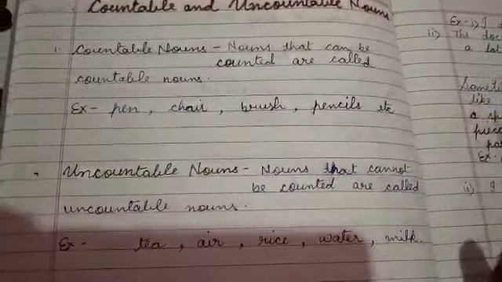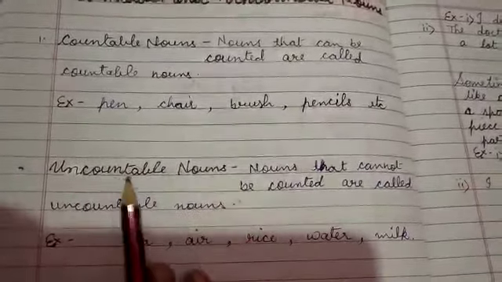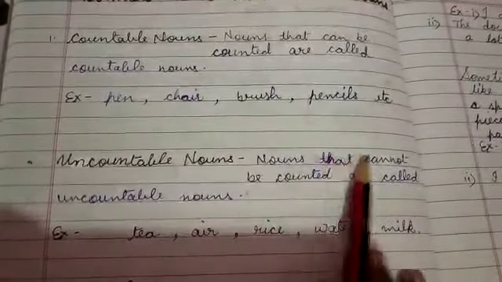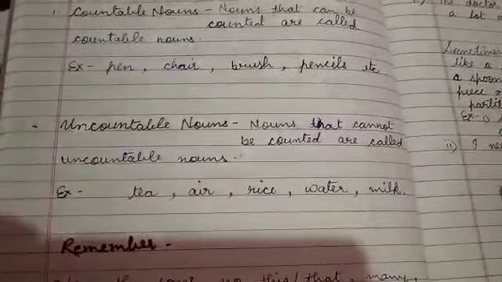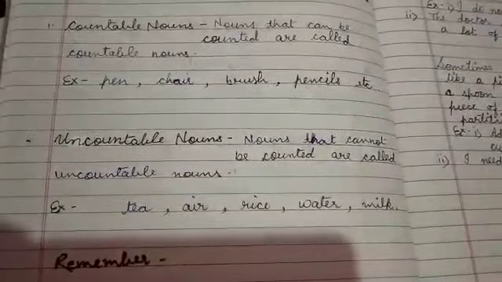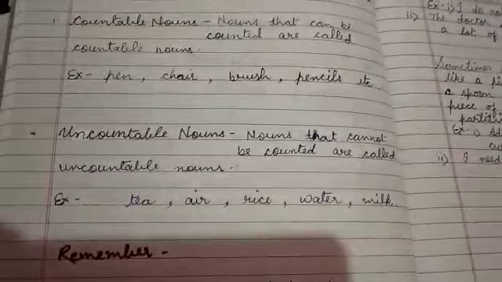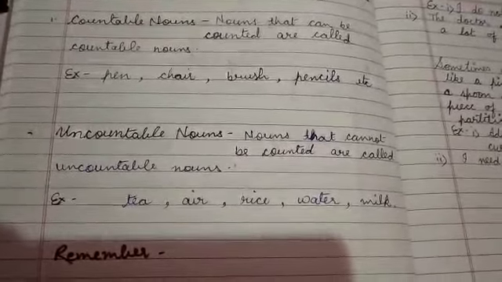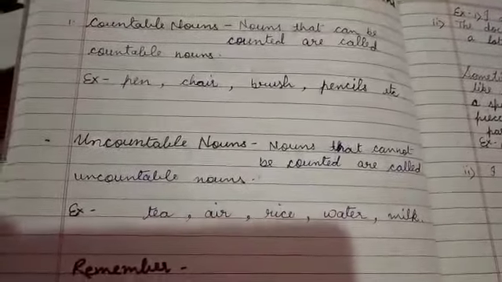But there are some nouns which we cannot count. They are known as uncountable nouns. Nouns that cannot be counted are called uncountable nouns. What can we not count? We can't count tea, air, rice, water, milk, cheese, butter, wheat, sugar. All these nouns we can't count.